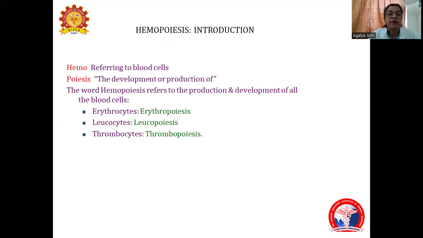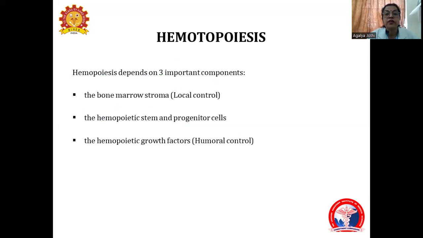Hemo refers to blood cells and poiesis refers to development or production of these cells. The word hematopoiesis refers to production and development of all the blood cells: erythrocytes, erythropoiesis; leukocytes, leukopoiesis; thrombocytes, thrombopoiesis. It depends on three important components, that is the bone marrow stroma, the hematopoietic stem and progenitor cells, and the hematopoietic growth factors.